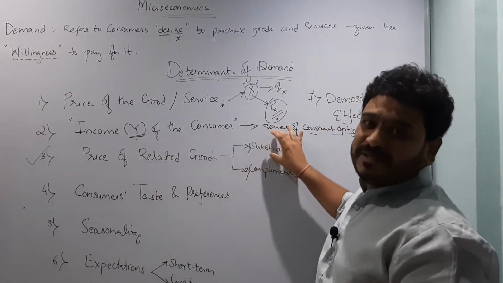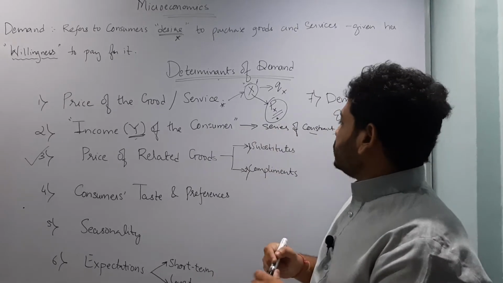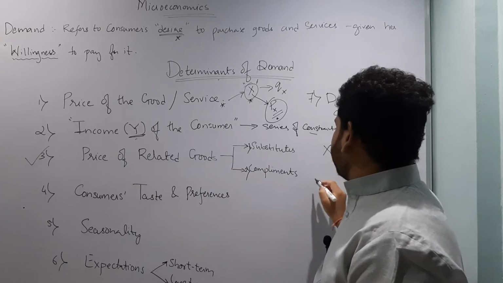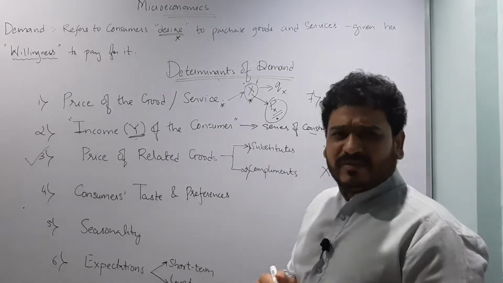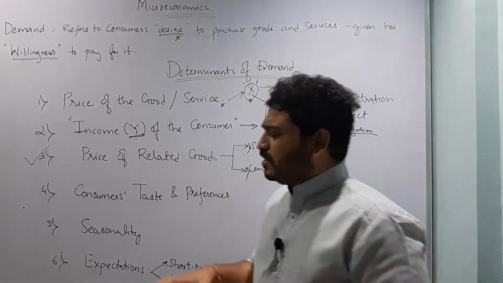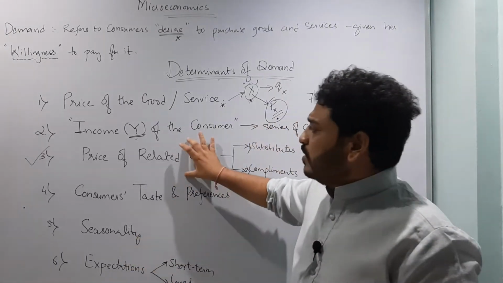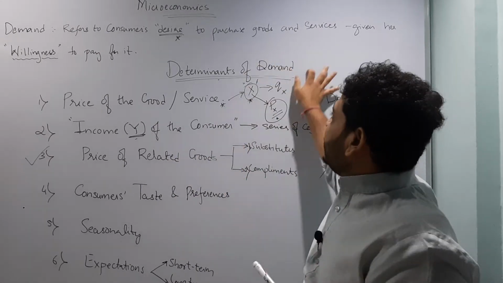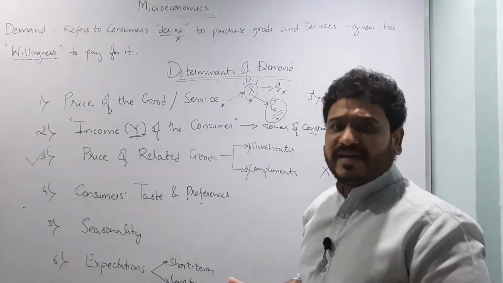They are either substitutes or complements. Substitutes of what? Substitutes of the commodity which I intend to purchase, that is, substitute of X, complement of X. We will look at what kind of substitutes and complements there are in the next lecture. So just a comprehensive idea: the price of the related good itself will have an impact on the underlying demand for the commodity which I intend to purchase.